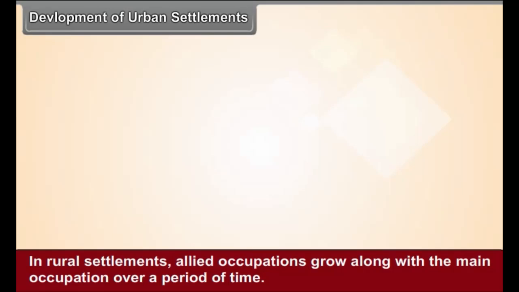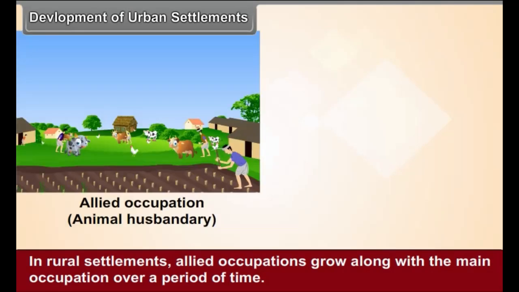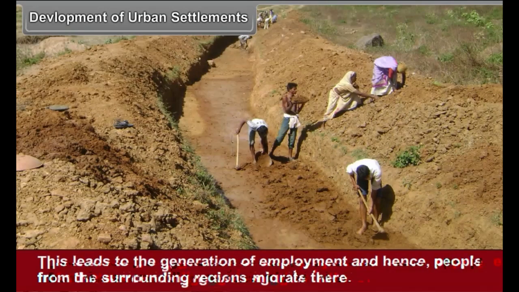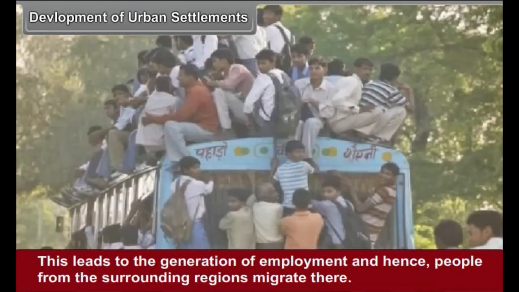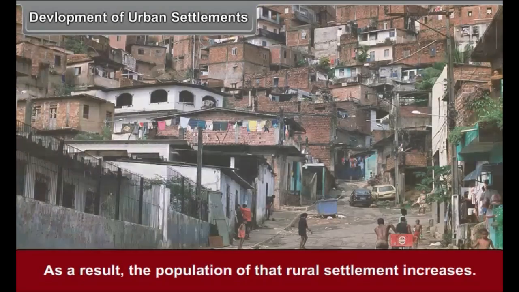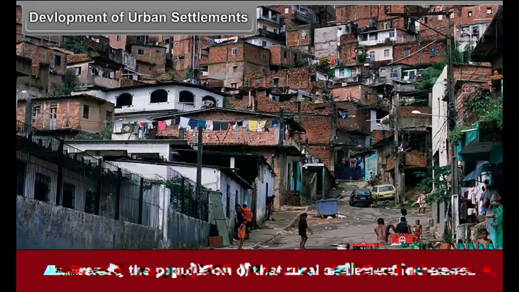Development of urban settlements. In rural settlements, allied occupations grow along with the main occupation over a period of time. This leads to the generation of employment and, hence, people from the surrounding regions migrate there. As a result, the population of that rural settlement increases.